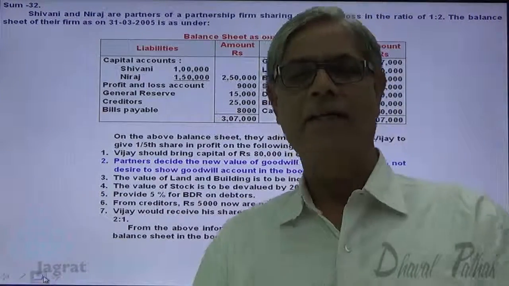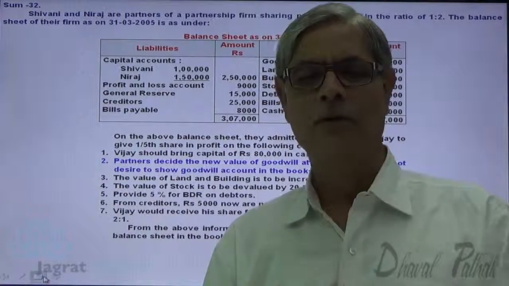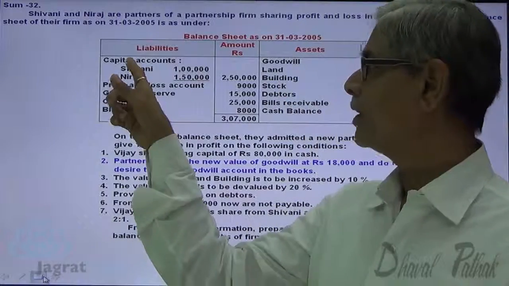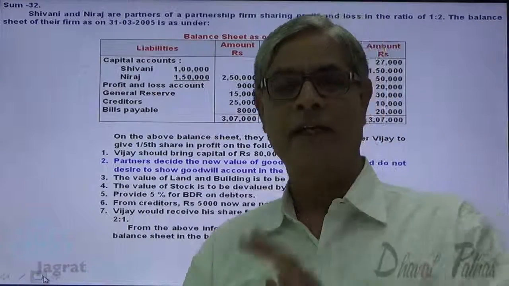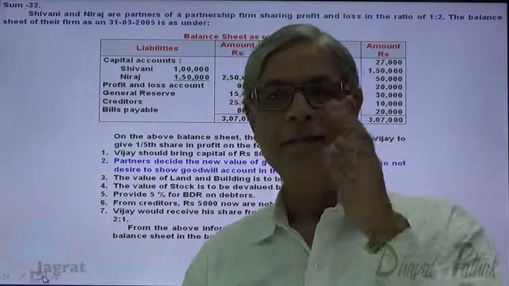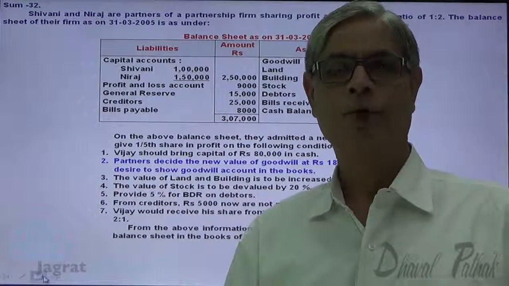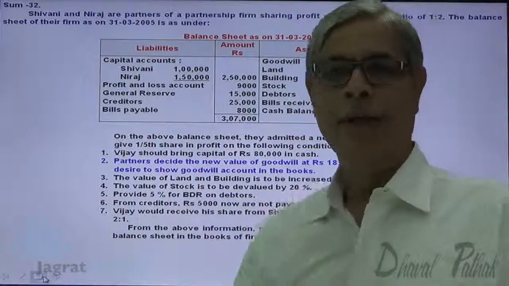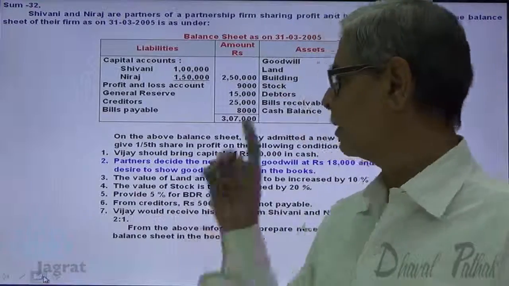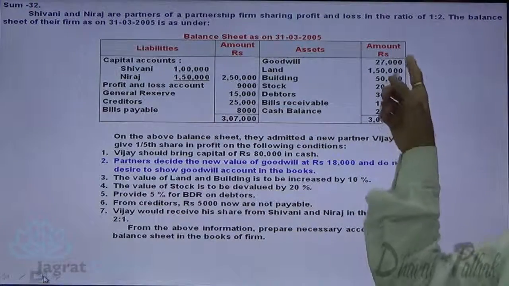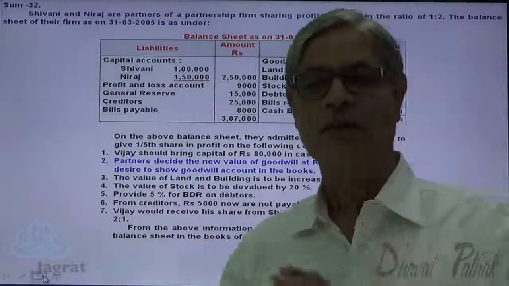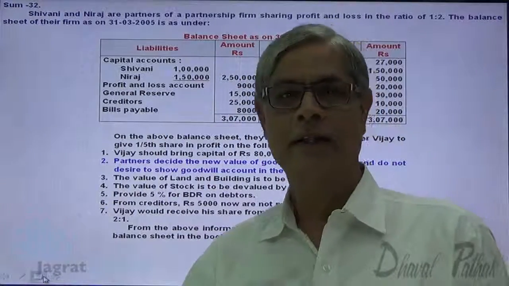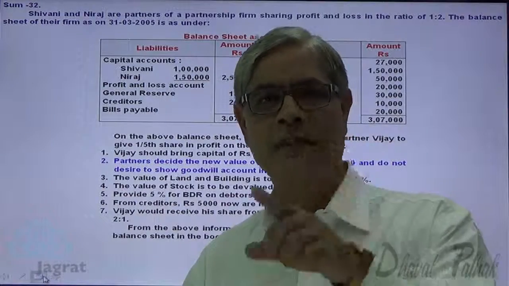So there is a decline in value of goodwill to the extent of 9,000, and this 9,000 gets distributed between Shivani and Neeraj in their profit sharing ratio. So decline in value of goodwill is a loss. Losses are debited to partners' capital account. So Shivani and Neeraj capital account gets debited 9,000 rupees. What is 9,000 rupees? 27,000 minus 18,000, 9,000 rupees. That will be debited to Shivani and Neeraj in the ratio of 1:2, that is 3,000 and 6,000.